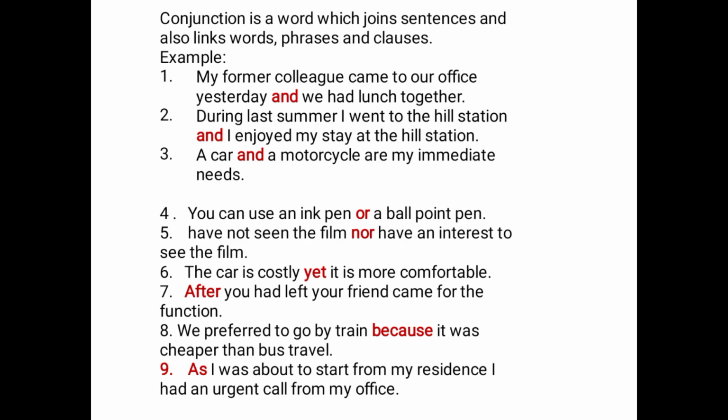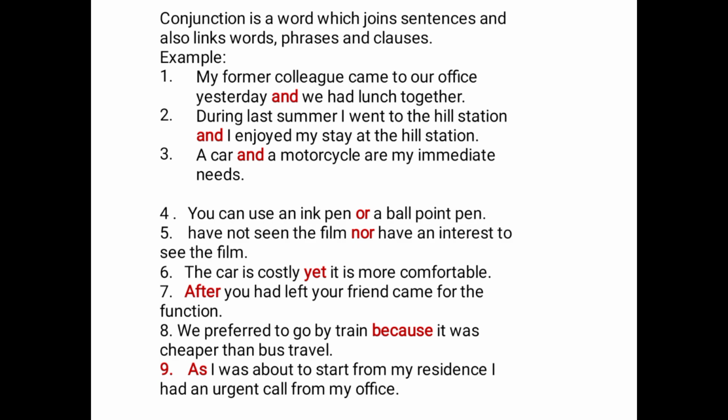My former colleague came to our office yesterday is a simple sentence. We had lunch together, another sentence. They have been brought together, connected by a conjunction, and, to form a type of sentence known as a compound sentence. So we're having two different subjects here and two predicates.